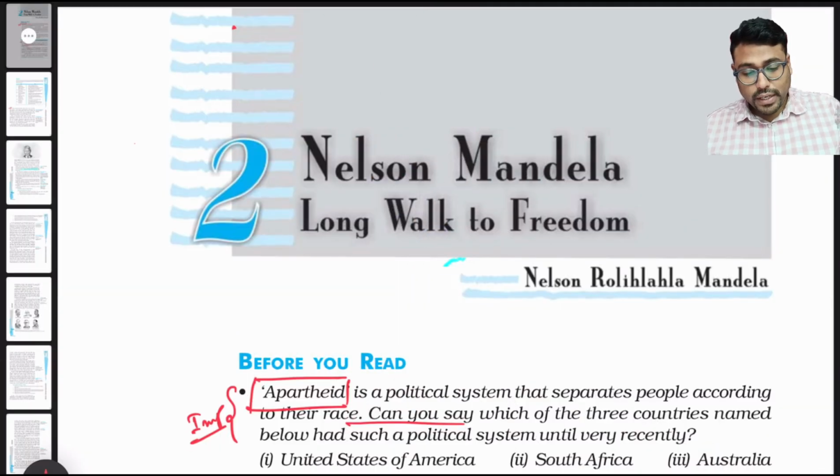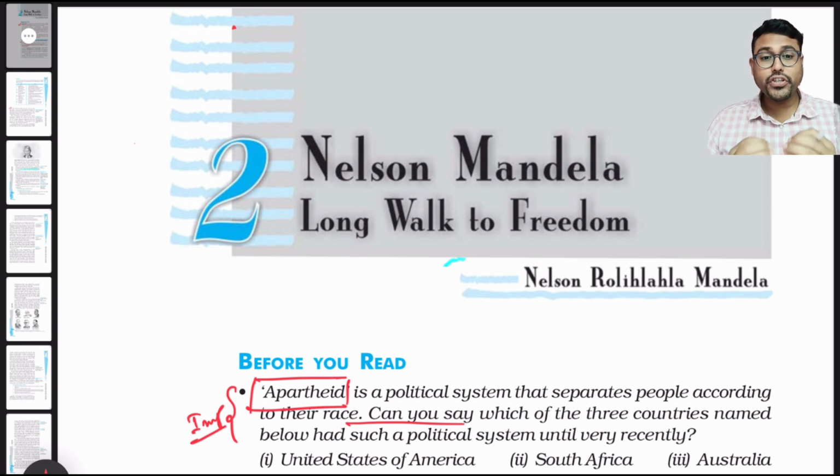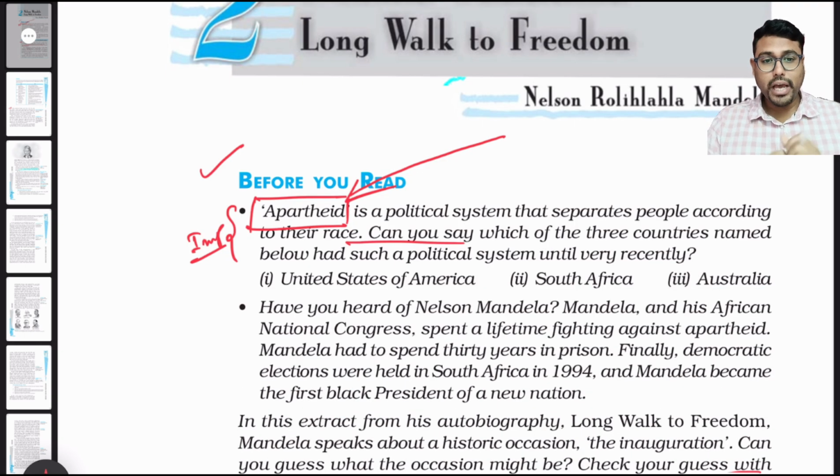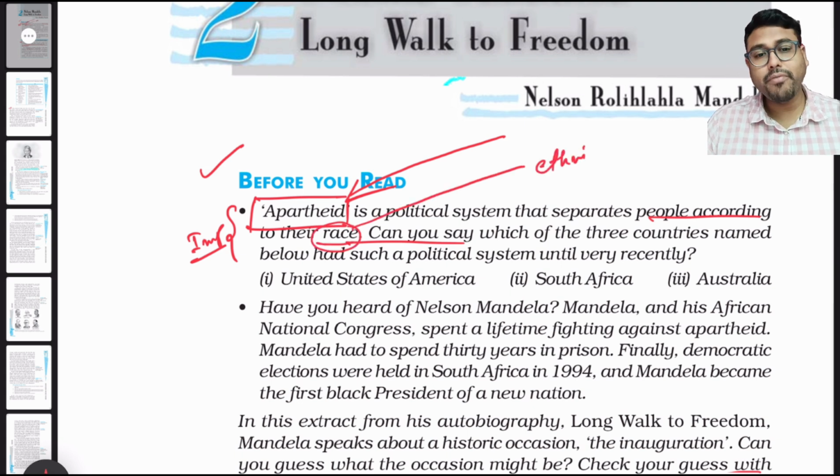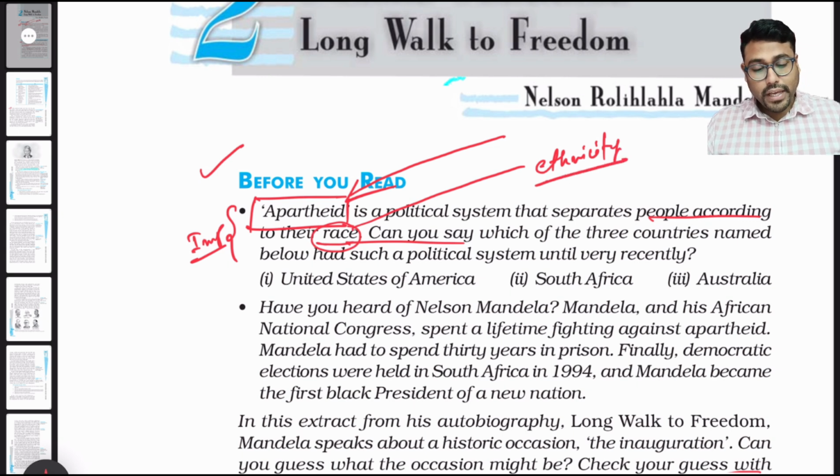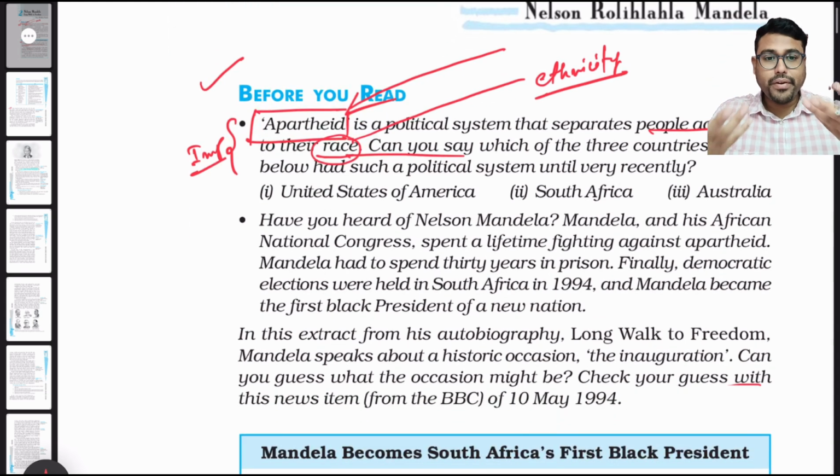Before you read, we have seen what is the apartheid system. It's a political system, just like racial discrimination. It's a law by the British people and the white people that had captured and colonized Africa to separate people according to their race. Here race means their ethnicity, their creed, caste. Basically what we have, the caste system in various parts of our country. So they used to separate people according to how they used to appear, look, race, ethnicity, right?